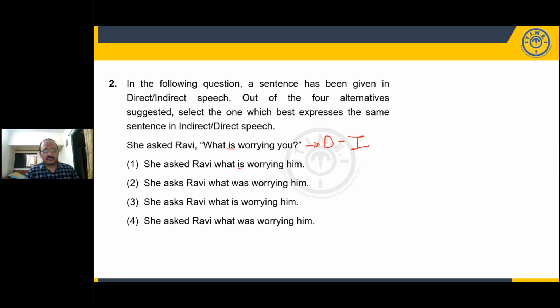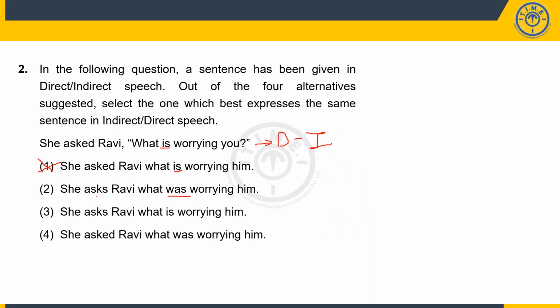This should ideally have been what was worrying him, because the main verb in the quotes is converted into its corresponding past form. That not being over here, option 1 becomes wrong. Option 2: She asks Ravi what was worrying him. This part is fine, but this part is wrong because asked here should also be asked. So option 2 becomes wrong.